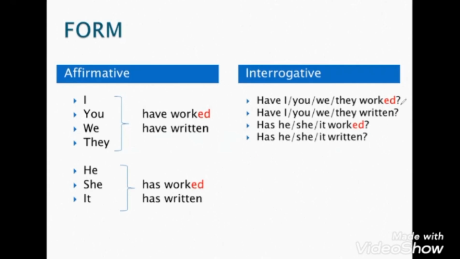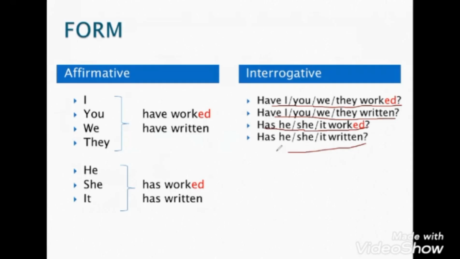As you can see here, I said have I, have you, have they worked? And the other example, have I or you or they written? And the other example, has he or she or it worked? Or the fourth one, has he or she or it written? I just choose one of the pronouns. If I have a plural pronoun, I use have, with I, you, we, they. And has with a singular pronoun.